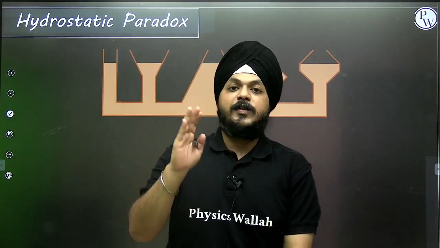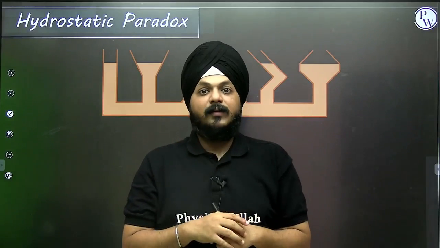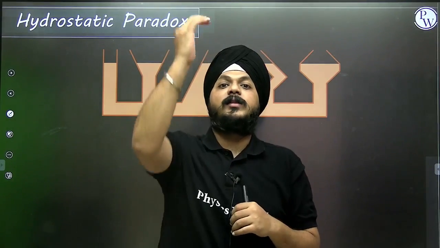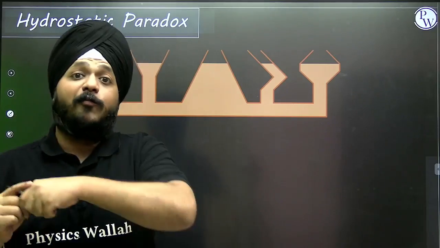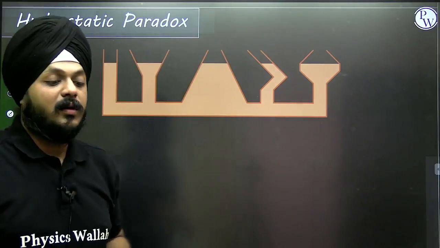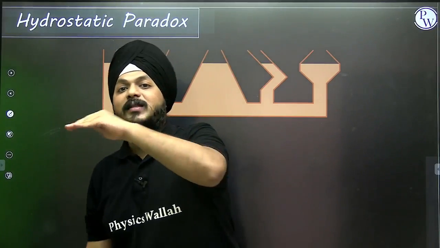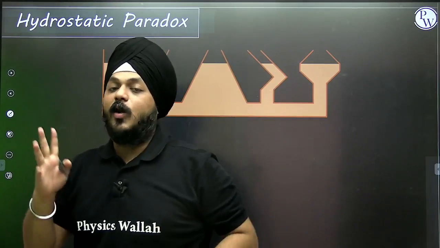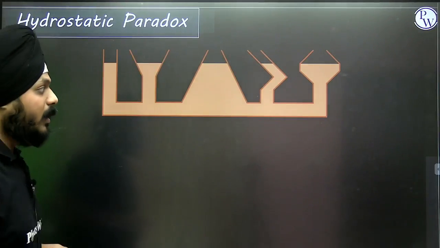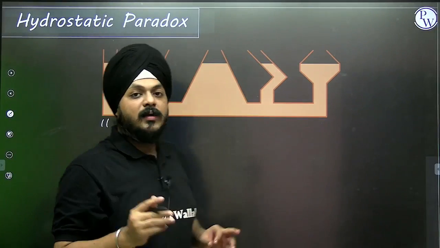If I'm talking about the sea level, moving into the depth, pressure increases; moving above the sea level, pressure decreases. Very simple. But what about one specific level? To understand the pressure at one specific level, the concept of the hydrostatic paradox is a must.